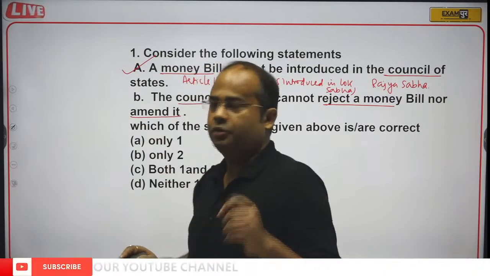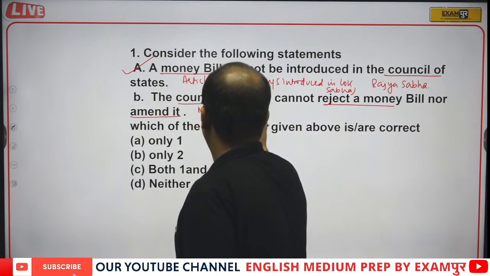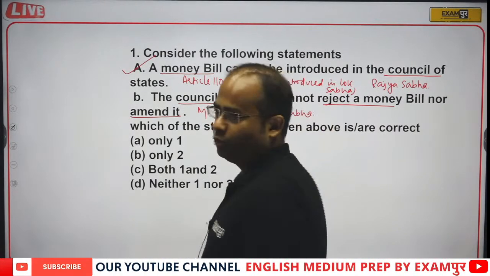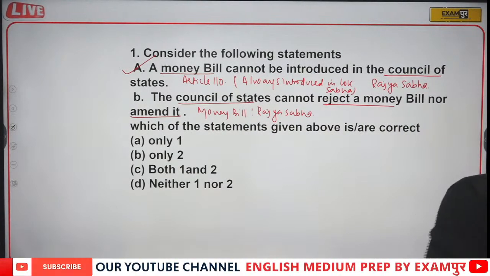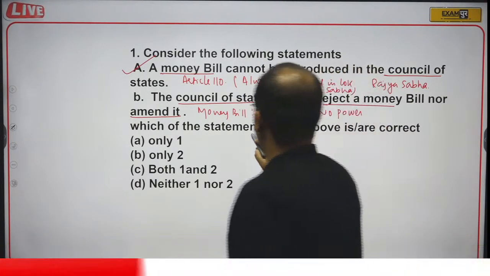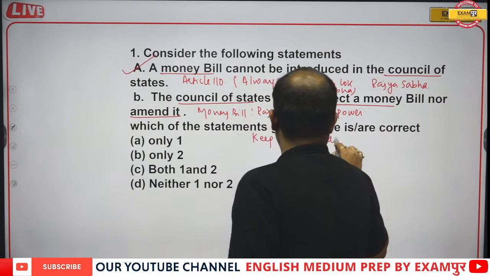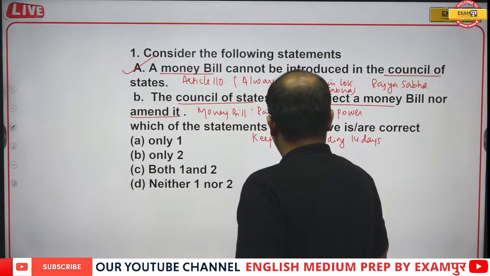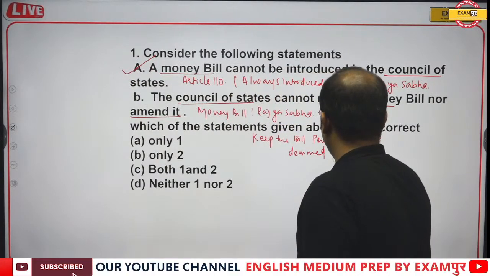For a money bill, Rajya Sabha technically has no power, because if Rajya Sabha keeps the bill pending for 14 days, it is deemed to be automatically passed.